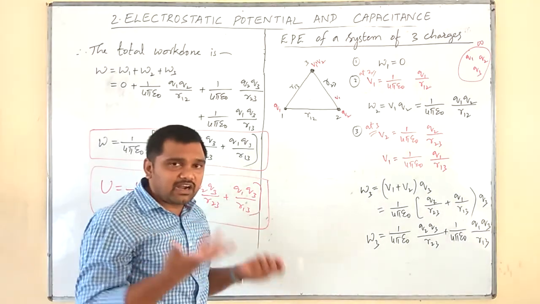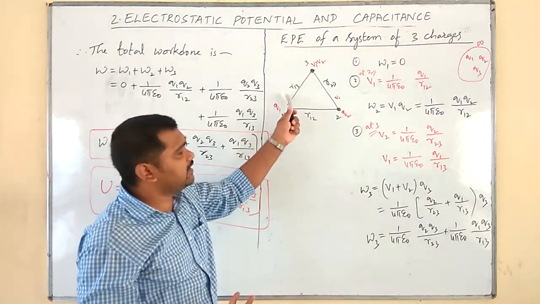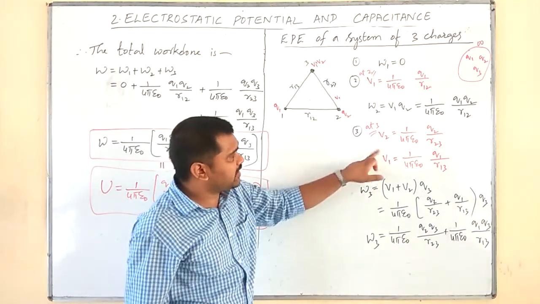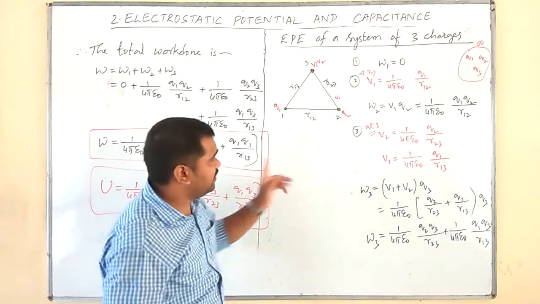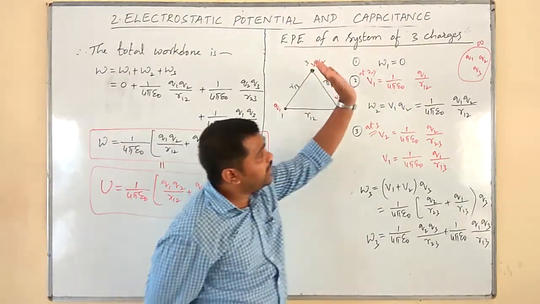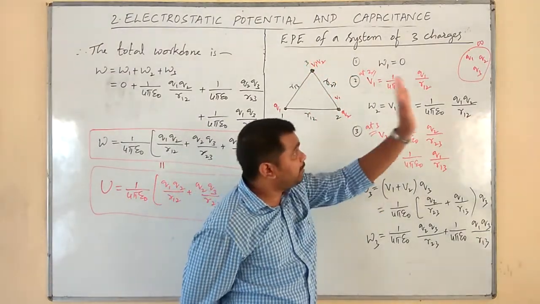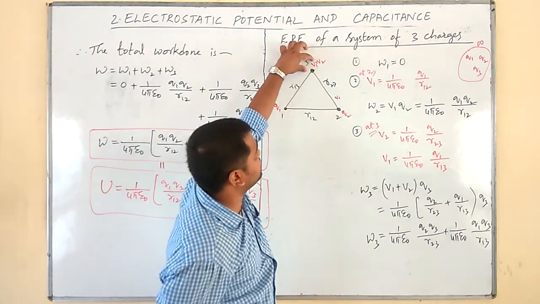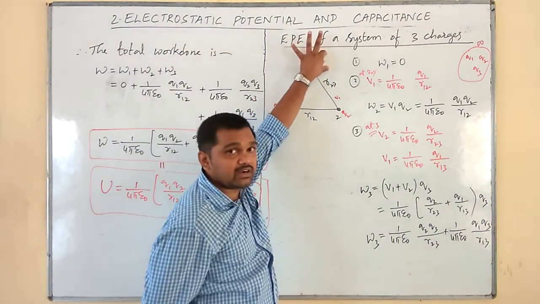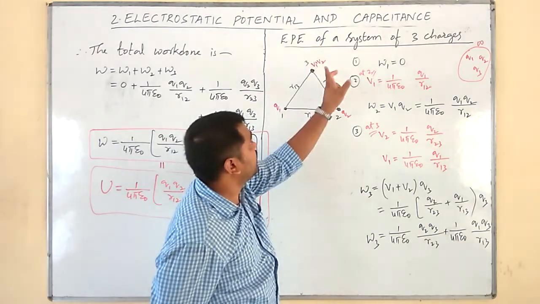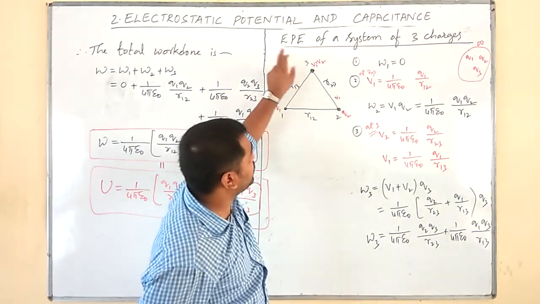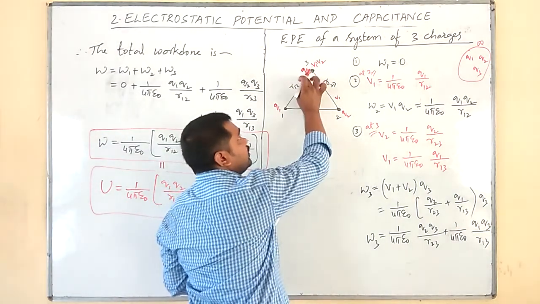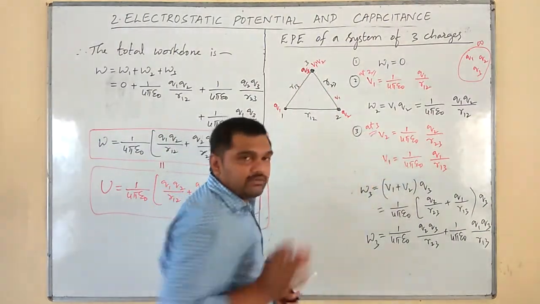If it is not an equilateral triangle, then it makes some difference. Now, while bringing the charge Q3 from infinity to this point, because of the presence of both V1 and V2, the work done is not 0. Therefore W is equal to Q3 into V1 plus V2.